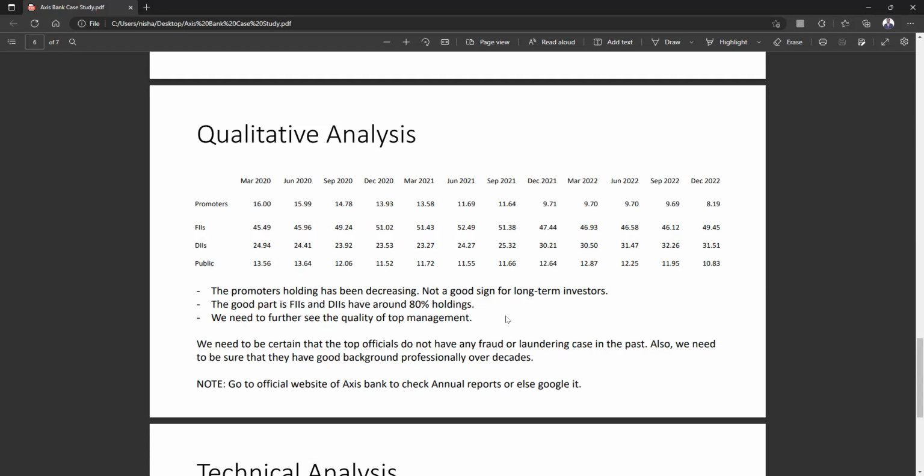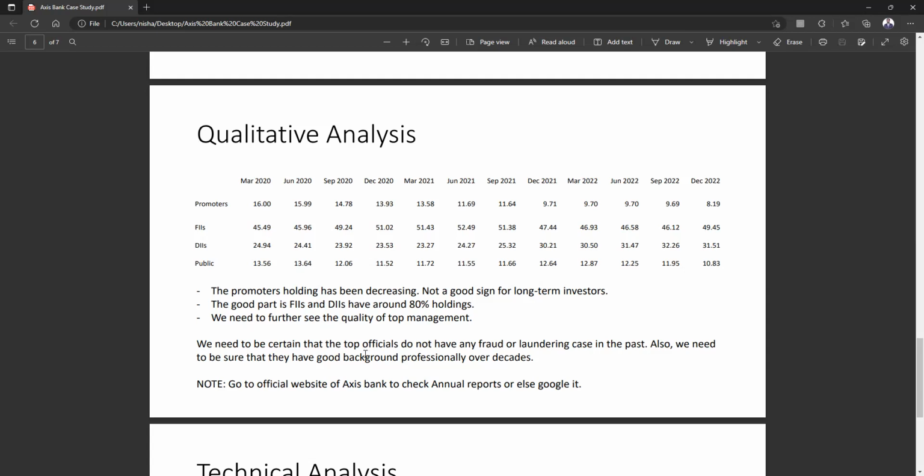So we need to further see the quality of top management. We need to be certain that the top officials do not have any fraud or laundering case against them in the past. Also, we need to be sure that they have good background professionally over decades, not 1 or 2 years or 5 years. We have to see their long term, how they are doing professionally.